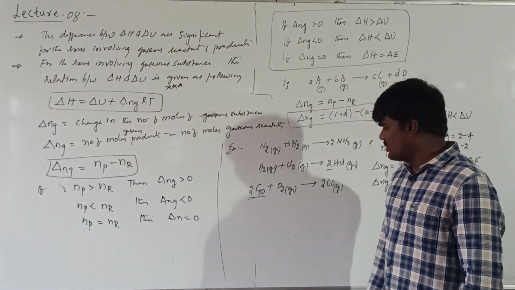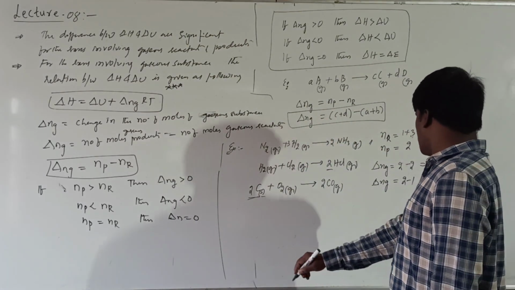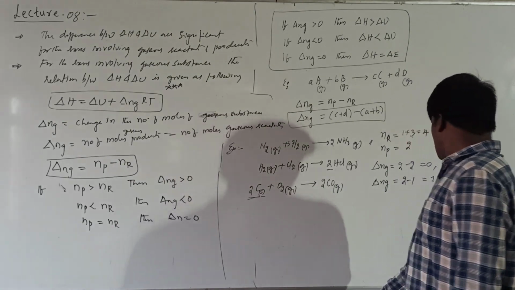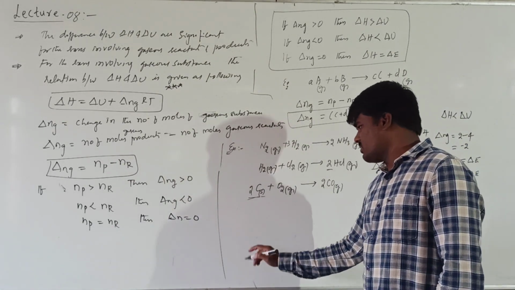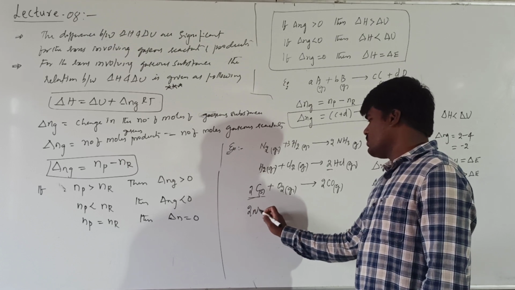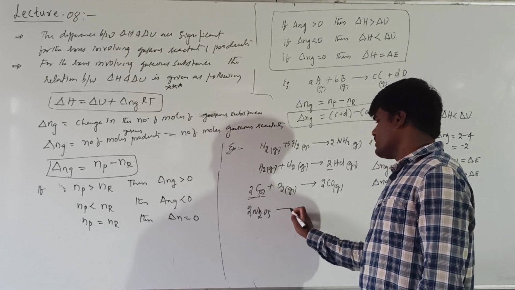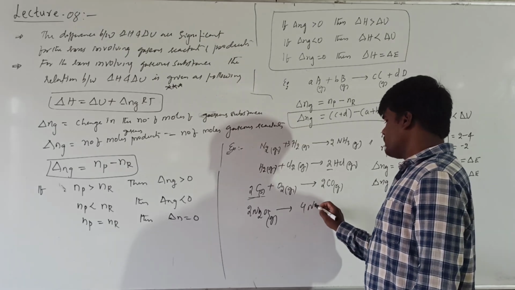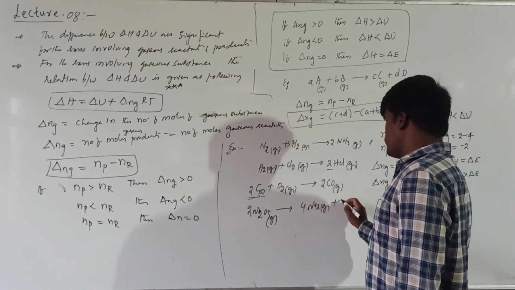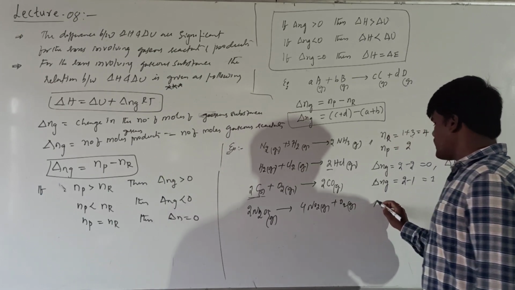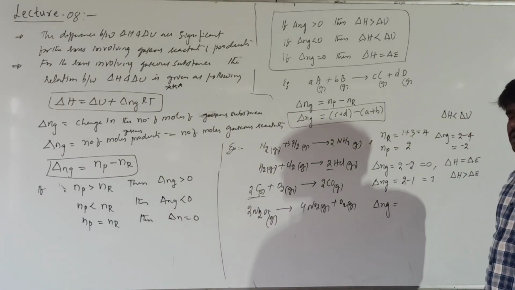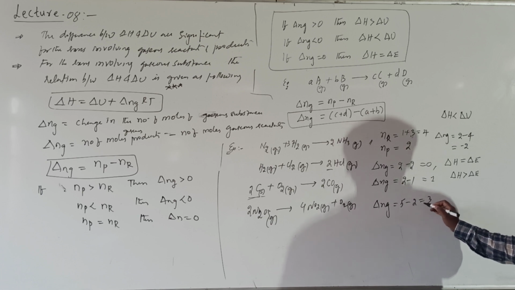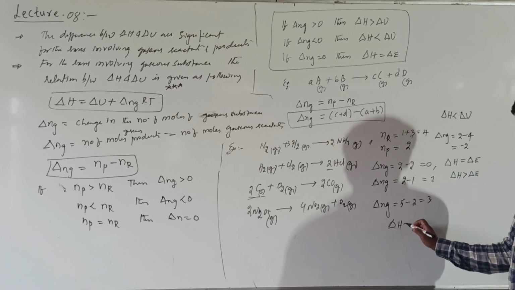Alright, now let us see. Suppose we are talking about a reaction like this: 2N2O5, which is a gas, gives 4NO2 gas plus O2 gas. So what will be the delta Ng value for this one? Delta Ng for this reaction will be 5 minus 2, which is 3. What will be the relation between delta H and delta E?